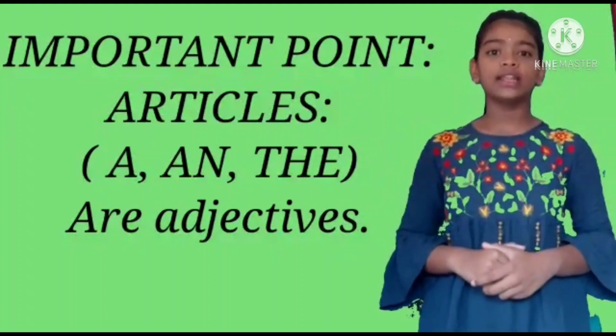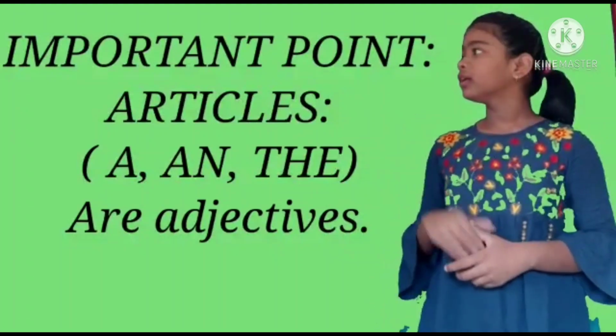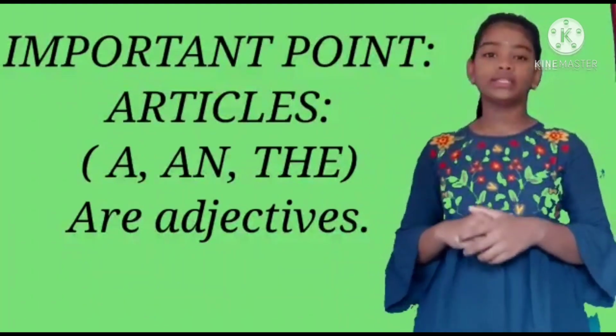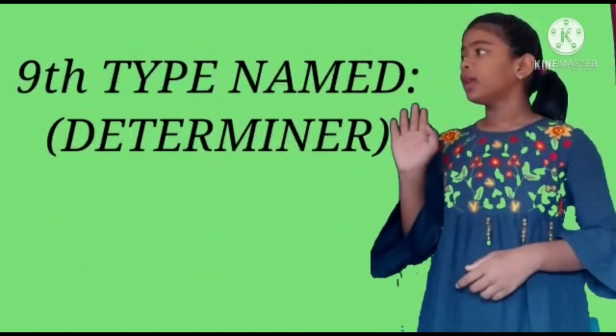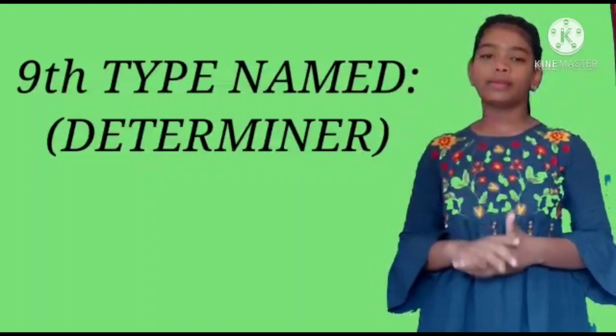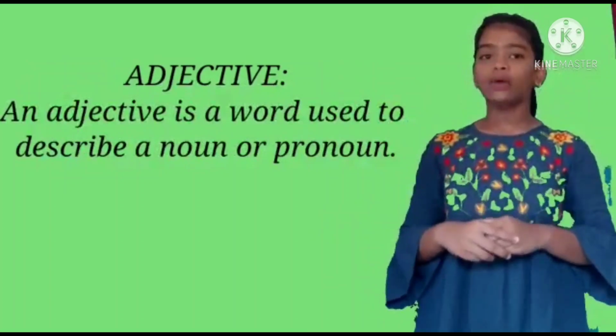We are considering them as adjectives, as they are in a way providing the count of the noun. However, in modern English, there is a ninth type added, named determiner. They come in the category of determiners. Please remember this. So, an adjective is a word used to describe a noun or a pronoun.